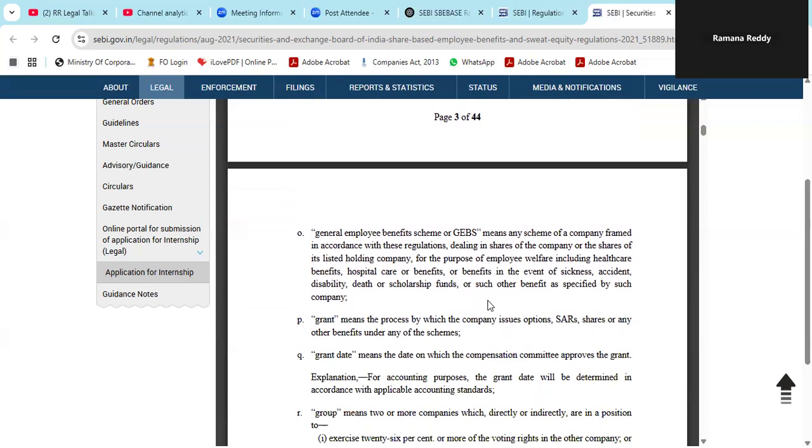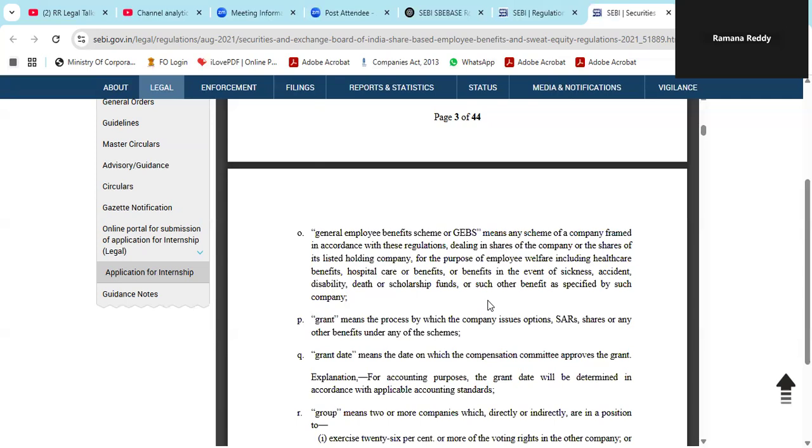What is the general employee benefit scheme, GEBS? Here employee benefits are provided in accordance with these regulations. It is for the company, it's a holding company. This is for the purpose of employee welfare, including welfare benefits like health benefits, hospital benefits, benefits in the event of sickness, benefits in the event of accident, disability, or death, or scholarship funds, or such other benefits as specified by such company.